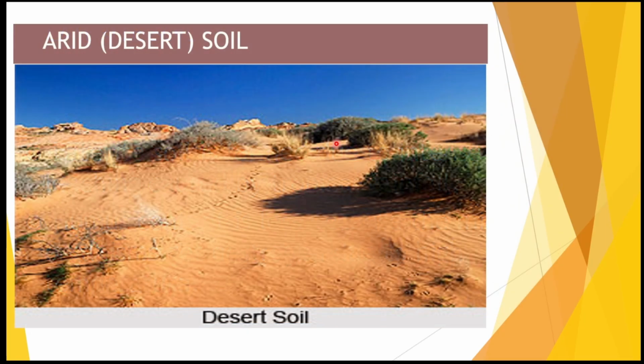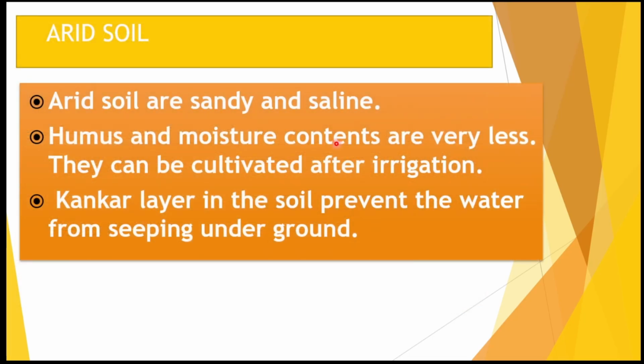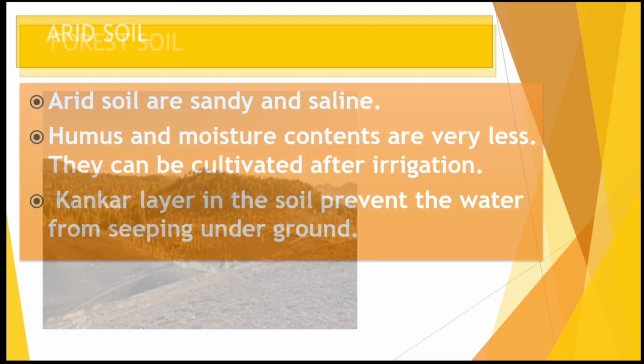Next, arid soil. When we are talking about the arid soil, usually it is found in the areas of Rajasthan. So sandy is the texture of this soil. Arid soil is sandy and saline. The humus and moisture is very less. Conker in this particular soil will prevent the seeping of groundwater.